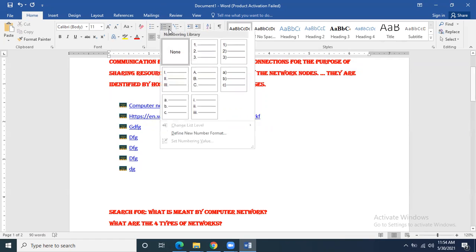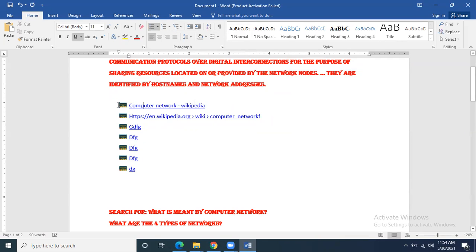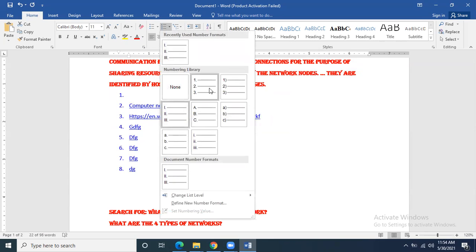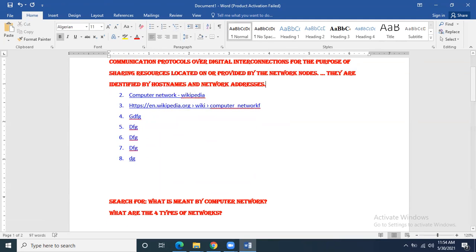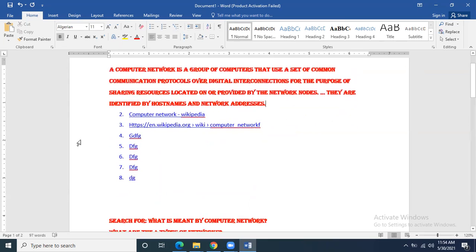But numbering has some other options, which are number in brackets, simple decimal numbers, capital letters, small letters in parentheses, Roman numbers. All these numbers are also there that we can apply by selecting them. You can select it, you can remove this numbering, and you can apply these Roman numbers or decimal numbers. If you want to apply decimal numbers, decimal numbers will be applied to it. So basically it's up to us how we are going to deal with it.